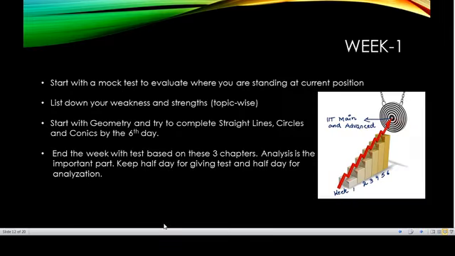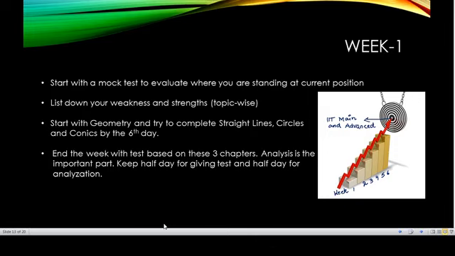So coming to our preparation plan, now how we are going to categorize our 6 weeks, and this is the plan. If you follow it, definitely JEE Main is on the cards. For JEE Advanced, you people have to take off from your school, because that is not that easy to cover within the time frame given. For that you need to have 15 hours each day, which is again, if you have that dedication, then only go for that. Otherwise for week 1, you have to start with the mock test.